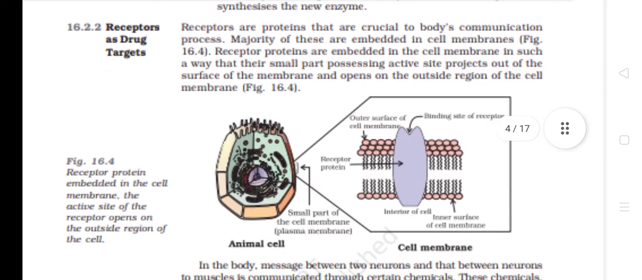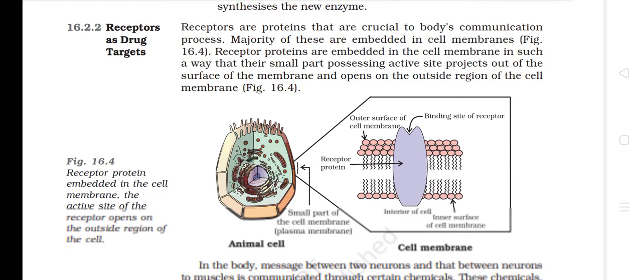16.2.2 Receptors as drug targets. Receptors are proteins that are crucial to the body's communication process. The majority of these are embedded in cell membranes. Receptor proteins are embedded in the cell membrane in such a way that their small part possessing the active site projects out of the surface of the membrane and opens on the outside region of the cell membrane.